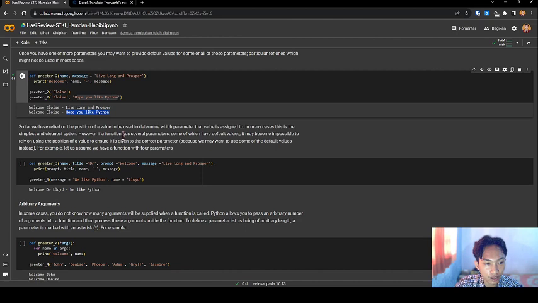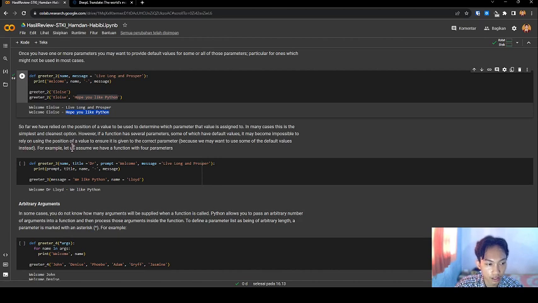However, if a function has several parameters, some of which have default values, it may become impossible to rely on the position of values to ensure each is given to the correct parameter, because we might want to use some of the default values.